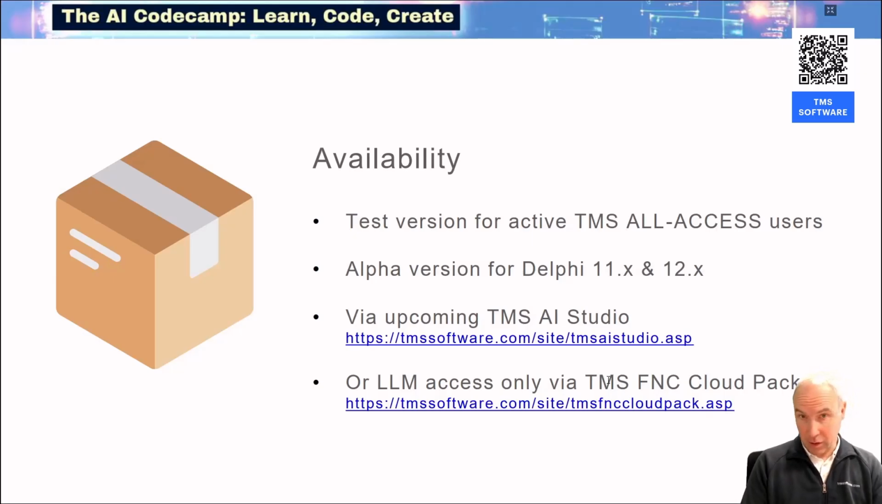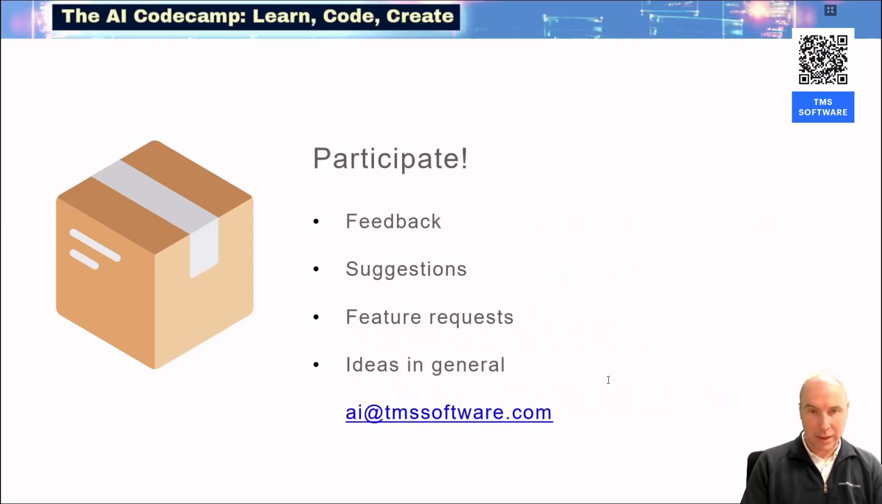Or what you can already do now, if you do not have TMS All Access, is get the FNC Cloud Pack. Even the fully functional free trial version can be used for that, to do everything with abstract handling of cloud LLMs and function calling together with LLMs.